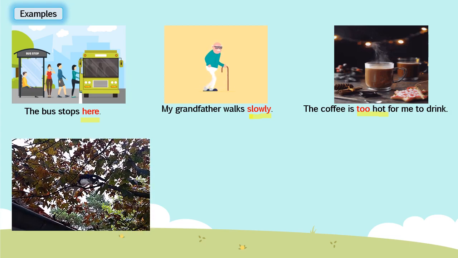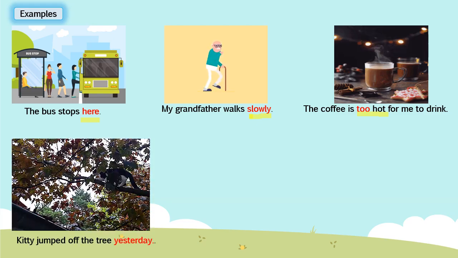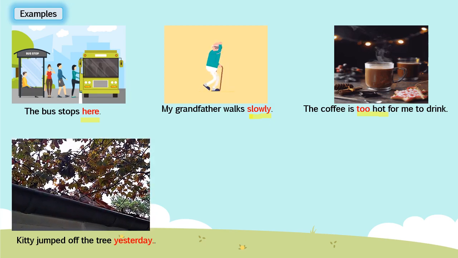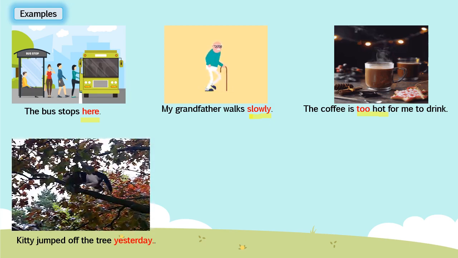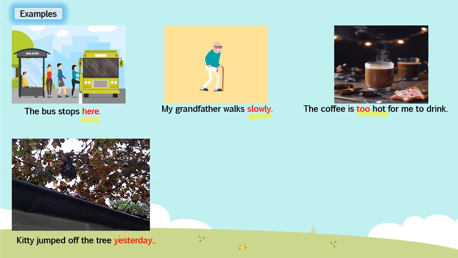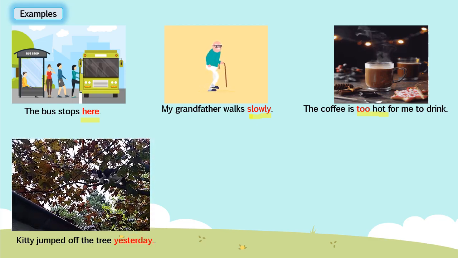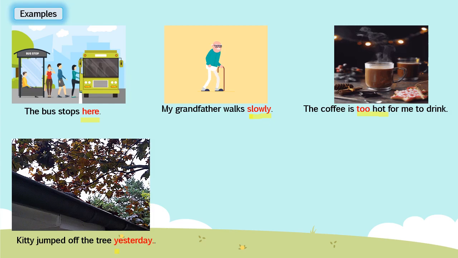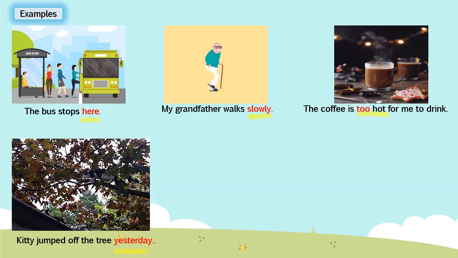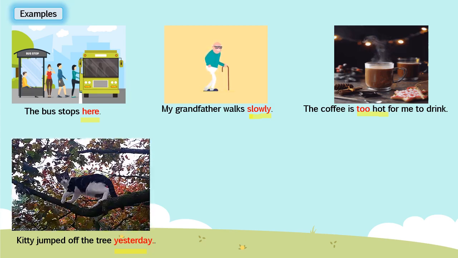Now children, here you can see a cat jumping on the roof. See this sentence: Kitty jumped off the tree yesterday. If I ask you the question, when did Kitty jump off the tree, you will tell the answer yesterday.